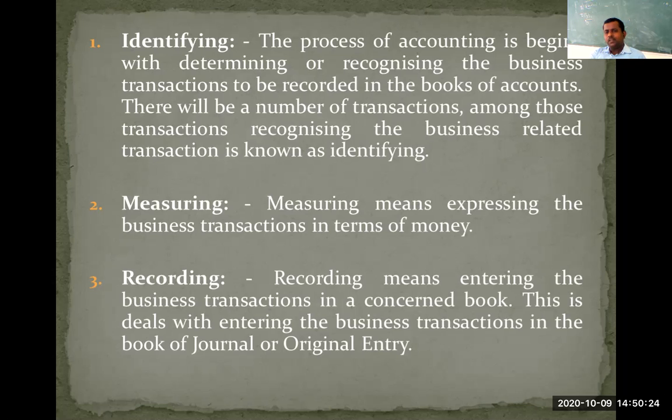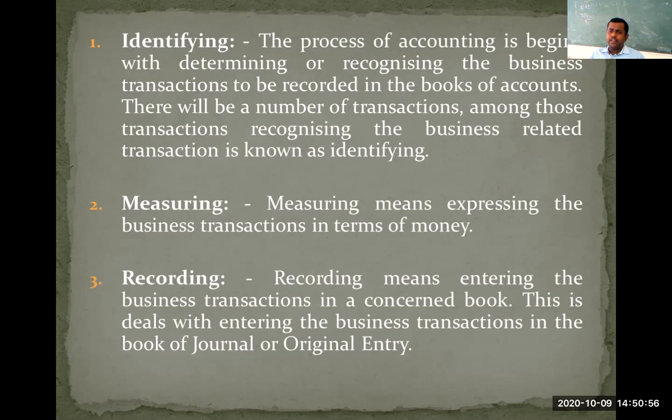Okay. The nature, or the features, of the journal is that every day we are going to record n number of transactions. We will perform thousands of transactions every day. Those thousand transactions will not all be unique. Among them, some transactions will be similar in nature. For example, if 200 times we sold goods in a month, we won't record all those sales in the journal at one place only.